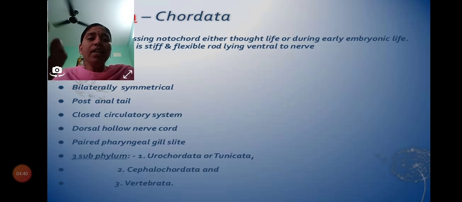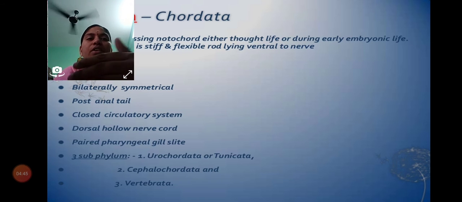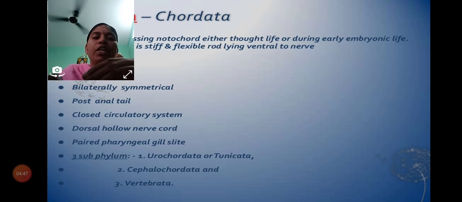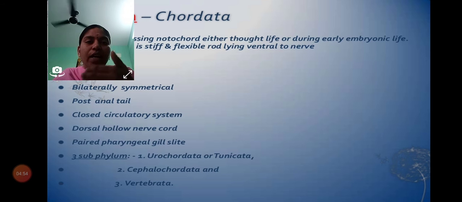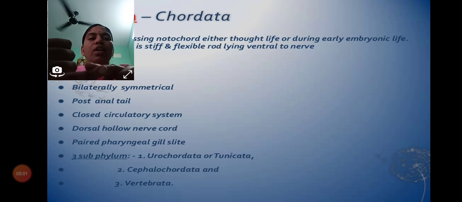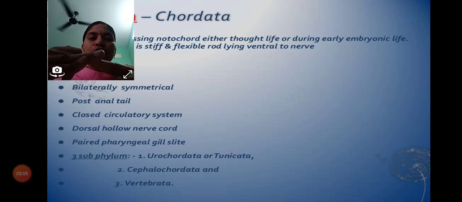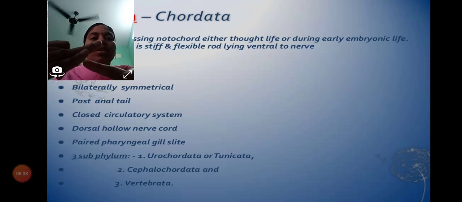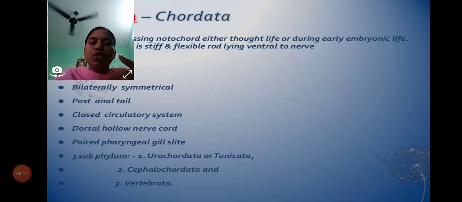So here we are telling that the nerve cord is dorsal in position, meaning at the back. And this notochord is also dorsal. It is also present at the backside of your gut or digestive system. And here there are three very important characters. First, the notochord is in the dorsal position, and the nerve cord is also dorsal in position, meaning both nerve cord and notochord are present at the backside of your digestive system.